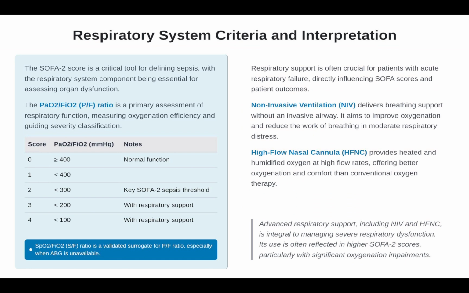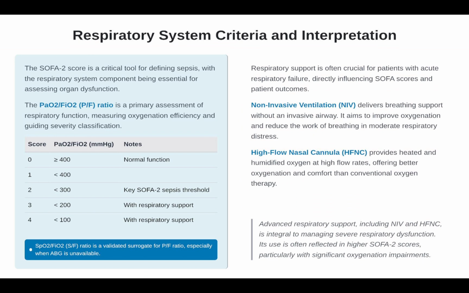1 means mild, which includes a 300 to 399 ratio and no support. 2 means moderate, which includes a 200 to 299 ratio and no support. 3 means severe, which includes a 100 to 199 ratio and no support. And 4 means critical, which means a ratio less than 100 or requiring NIV or HFNC support.